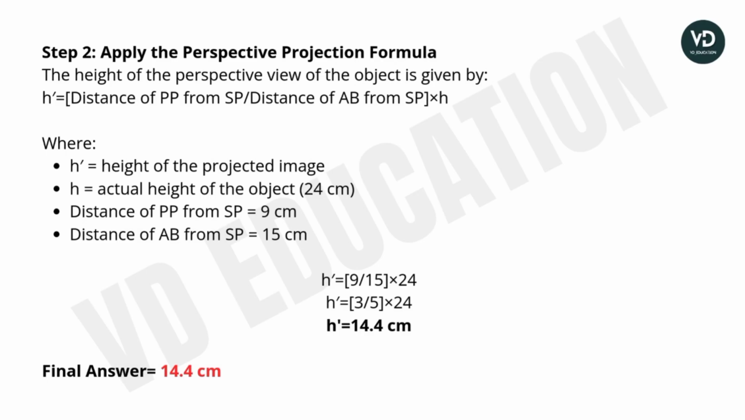The height of the perspective view of the object is given by H dash equals the distance of the picture plane from the SP upon the distance of AB from the SP, into H, the actual height. Okay, where H dash is the height of the projected image, H the actual height of the object, that is 24 centimeter, distance of the picture plane from the SP, that is 9 centimeter, distance of AB from the SP, that is 15 centimeter.